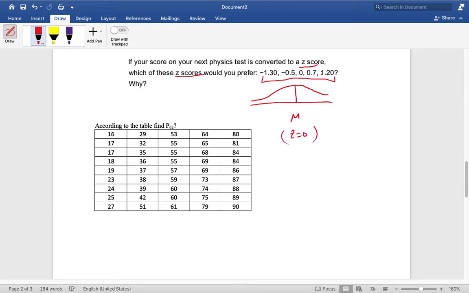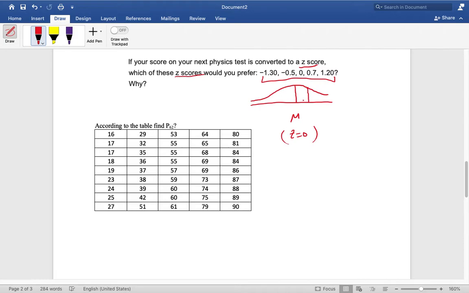Now, when you have 1.20, that means that you are 1.20 standard deviations away from the mu. That means that your result will be somewhere here, so your score will be greater than all the others.